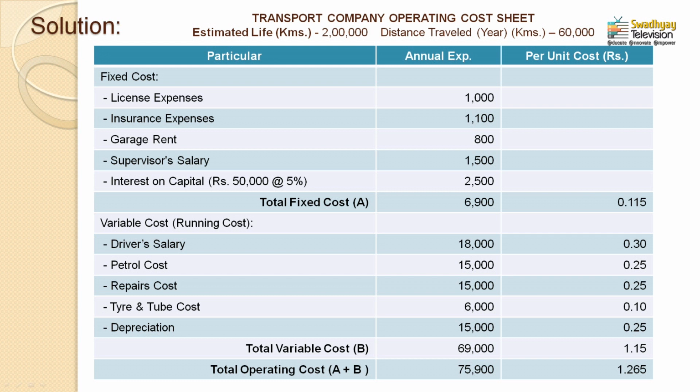If you want to find out per kilometer, again you can divide it by 60,000 kilometers which is actually run annually by this vehicle. So 18,000 divided by 60,000, see your answer, the per unit cost, that is per kilometer cost, is 0.30. So 0.3 rupees is the driver salary per kilometer.